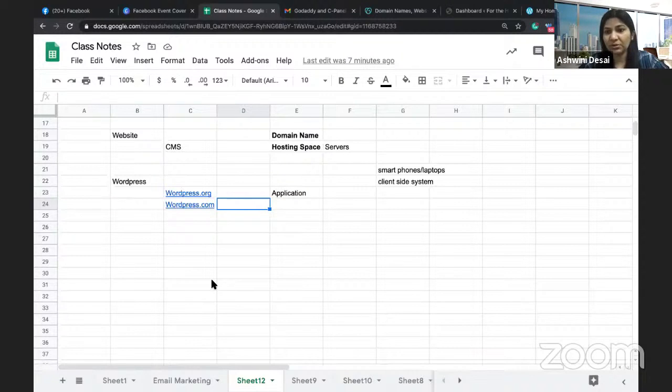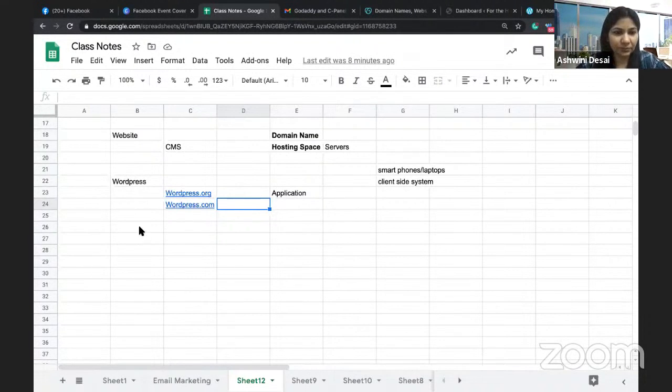We have a question. Can we change hosting in between the maturity period or after expiry? Both the times you can change, Yuvraj. If you want to change the hosting space, you just have to download all the information. Suppose there is hosting service A and hosting service B, and in hosting service A you have put the information. You just have to shift that information to hosting service B. You can comfortably do that. Not a problem at all.